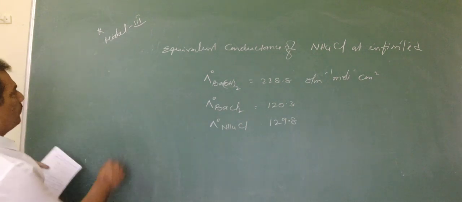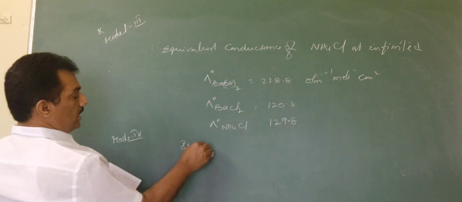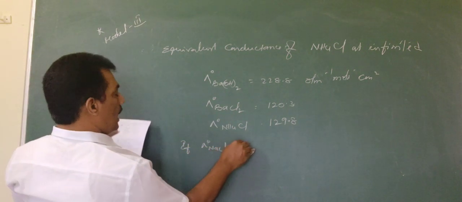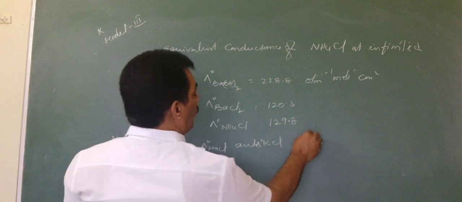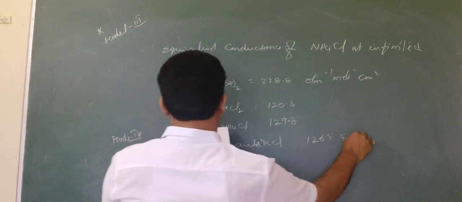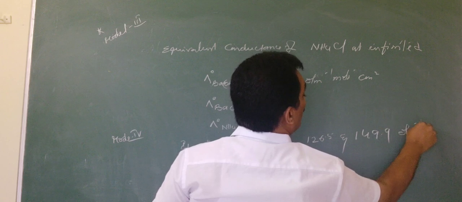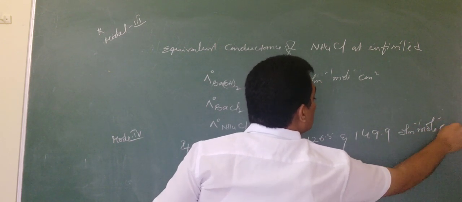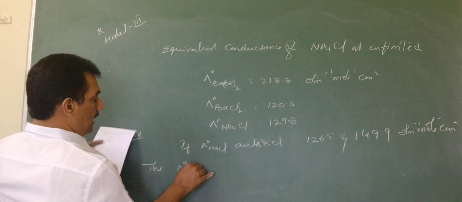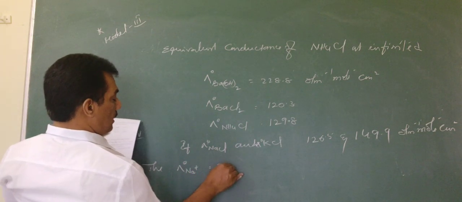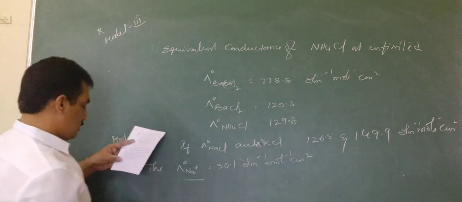And coming to the last one, model 4. Here, lambda naught NaCl and lambda naught KCl are 126.5 and 149.9 respectively, ohm inverse mole inverse centimeter square, and the ionic conductance of Na plus is 50.1 ohm inverse mole inverse centimeter square at infinite dilution.